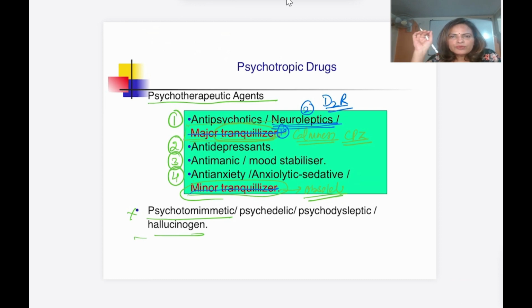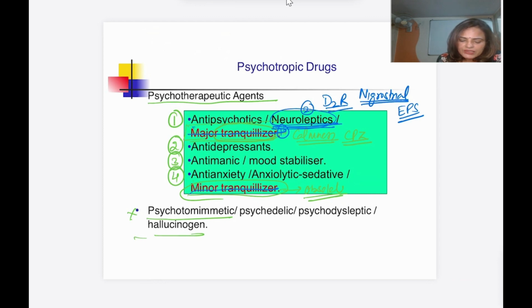Apart from that, they are going to block the dopamine receptor in the rest of the pathways, especially in the nigrostriatal pathway. So once they block this pathway, then what will happen? The person will end up with the extrapyramidal symptoms. So neuroleptic are the antipsychotic drugs which produce the extrapyramidal symptoms. So this is seen with the first generation antipsychotic.